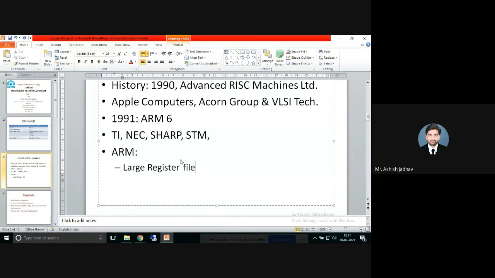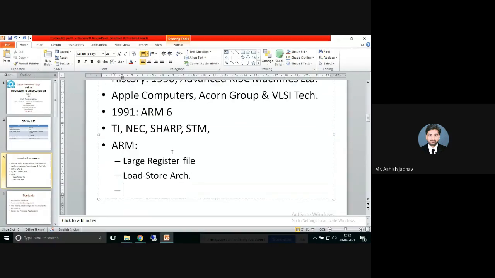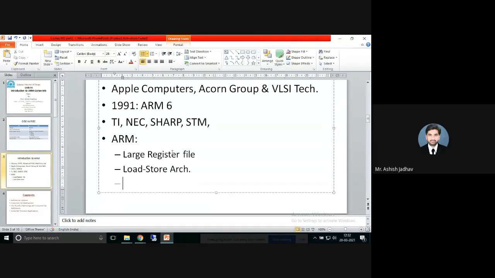Then load and store architecture. It's a load and store architecture. While discussing the load and store instructions, you will understand what is meant by that. After that, it has uniform and fixed length instructions, right? So it has uniform and fixed length instructions.